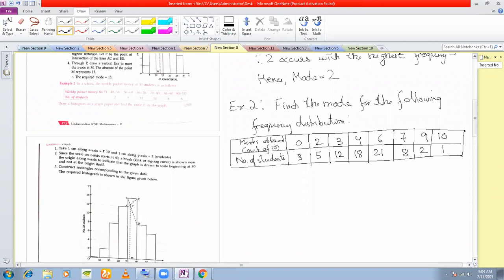This is the distribution that is given to you. What kind of a distribution is this? This is an ungrouped frequency distribution, right? Because you don't see class intervals.